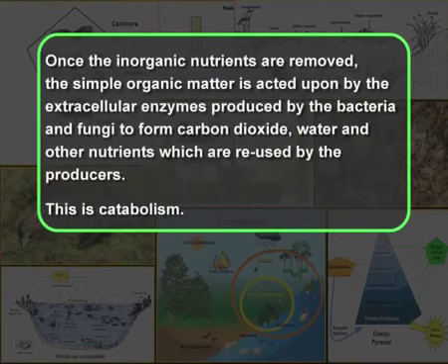Once the inorganic nutrients are removed, the simple organic matter is acted upon by the extracellular enzymes produced by the bacteria and fungi, that is the microorganisms, to form carbon dioxide, water and other nutrients which are reused by the producers. Now, this is catabolism.